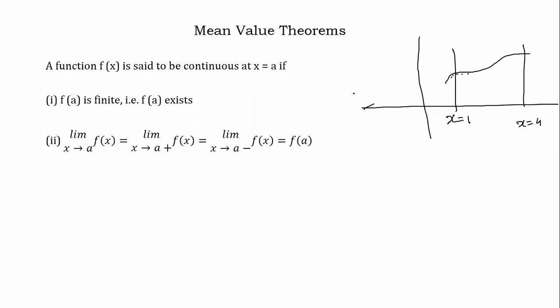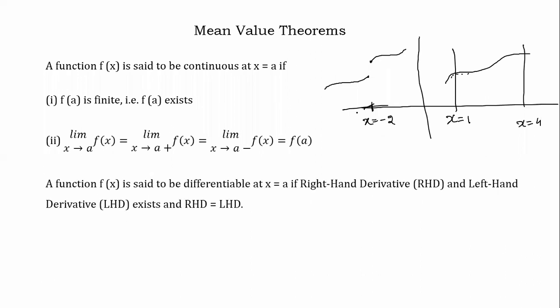And what will be the example of a discontinuous function? If we have something like this, this is the line x is equal to -2. So we see the left limit is different from the right limit of the function at x tending to -2. So this curve is not continuous at the point x equal to -2. That is simple, as the name suggests.